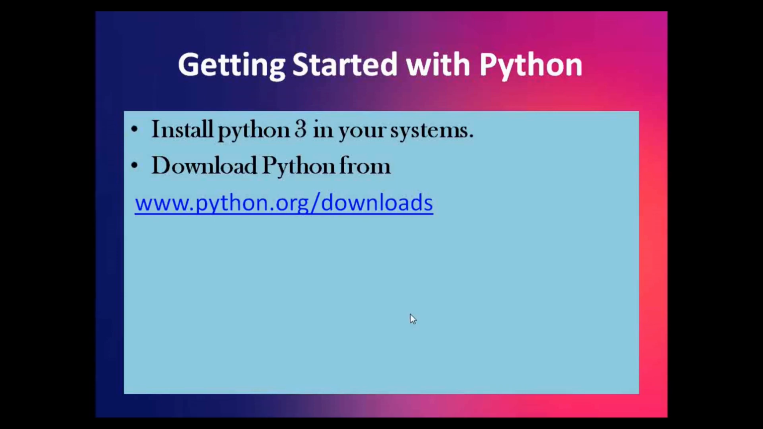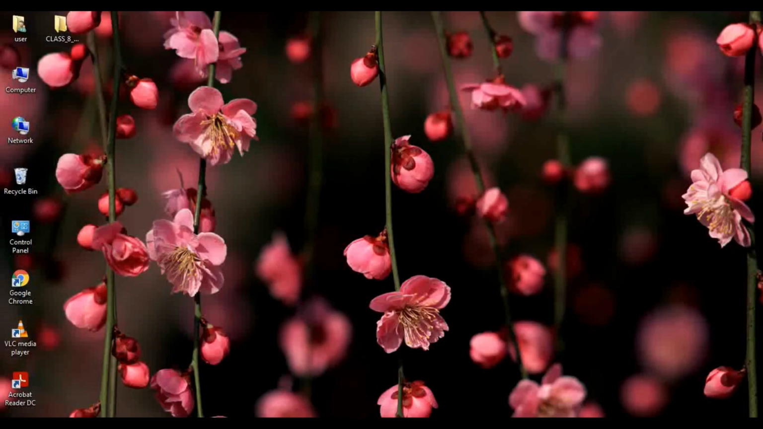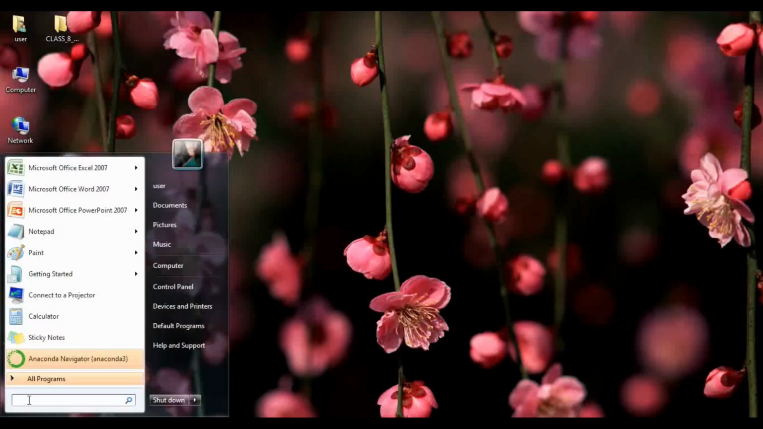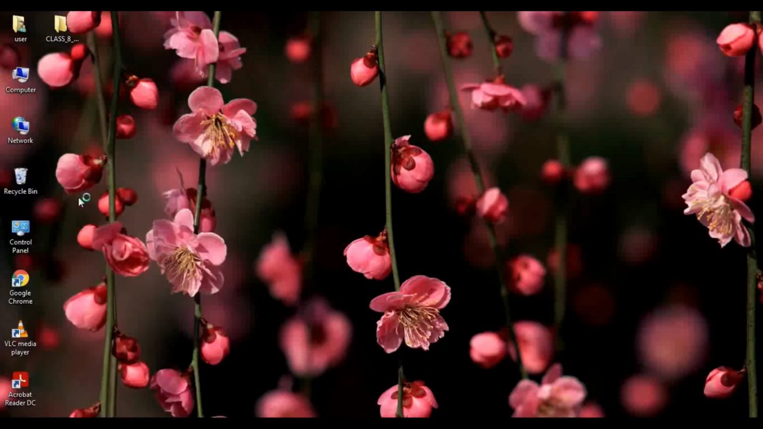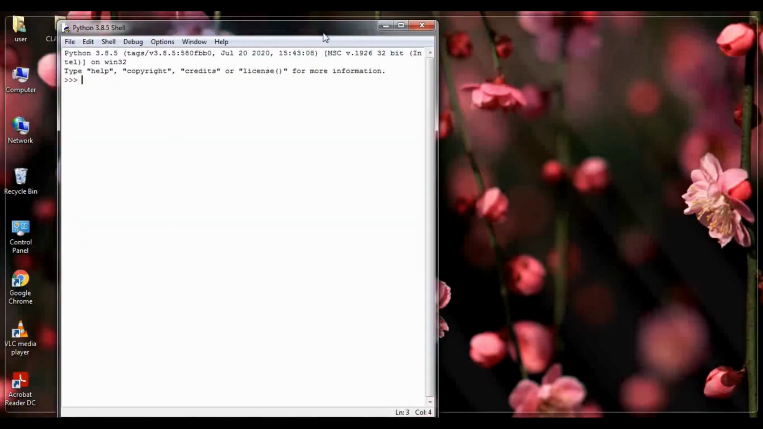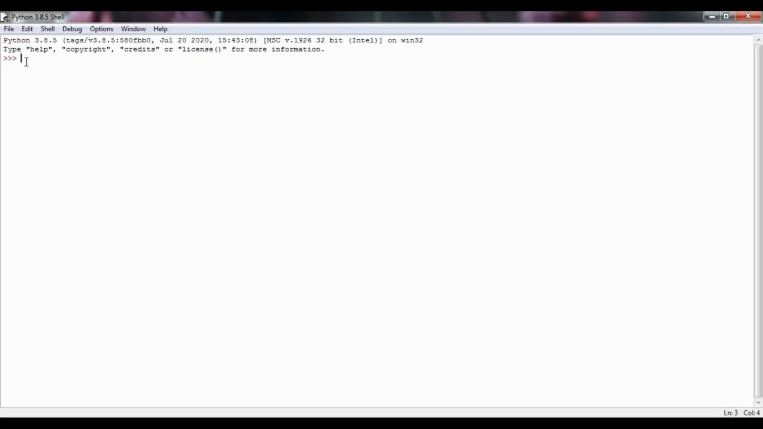Once the file is downloaded, you get the .exe file. Now you have to run the .exe file. When you run the .exe file, once the installation is done, you are good to go. How do we check that Python is installed in the computer? Just go to start and type Python. When you type Python here, you can see IDLE Python. So you have to click on IDLE. When you click on IDLE, this is how the shell is going to open. Now in this shell, you will write your Python programs.